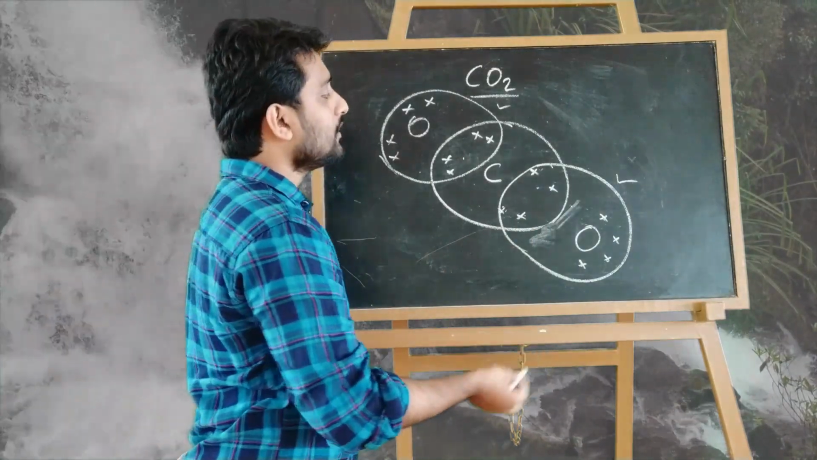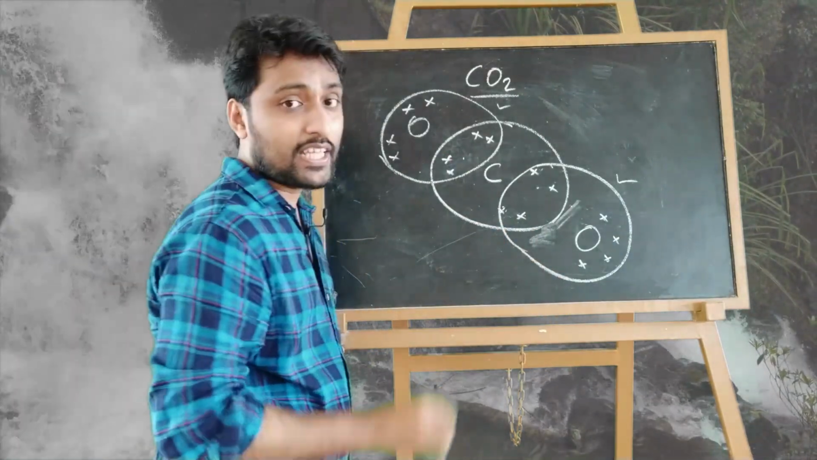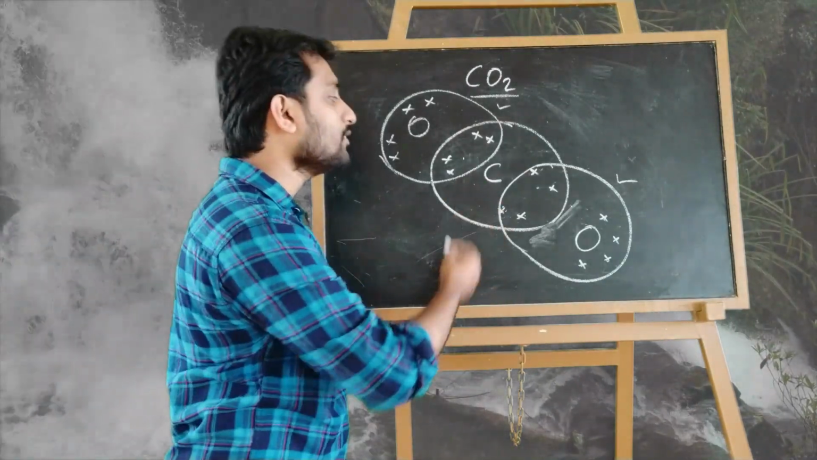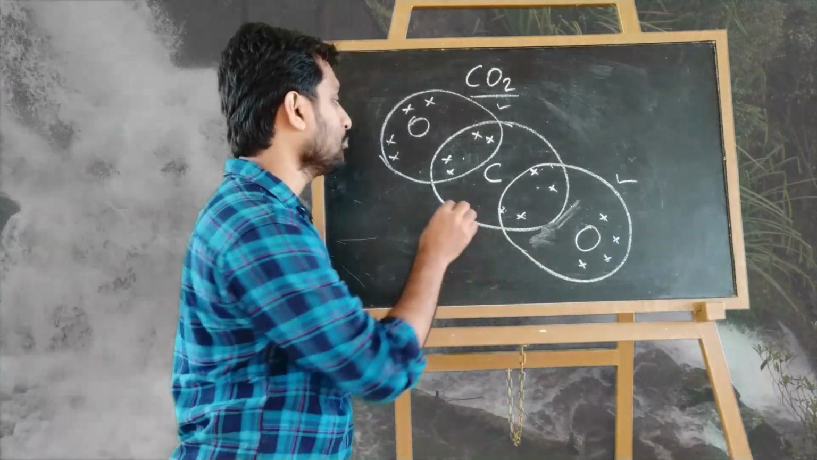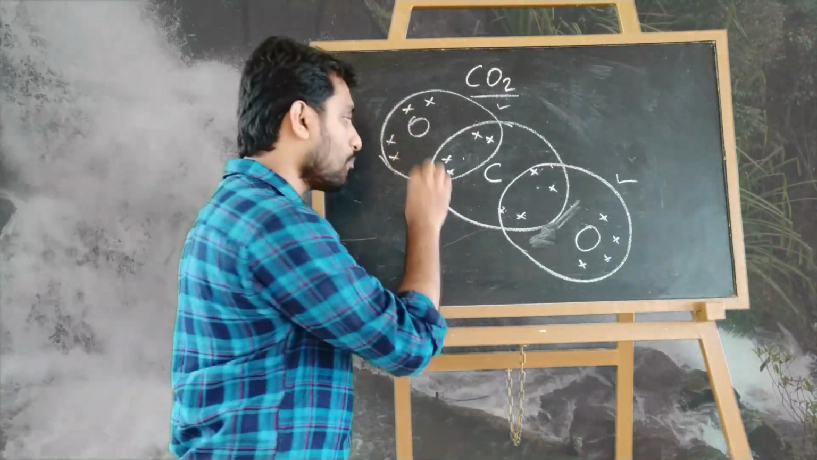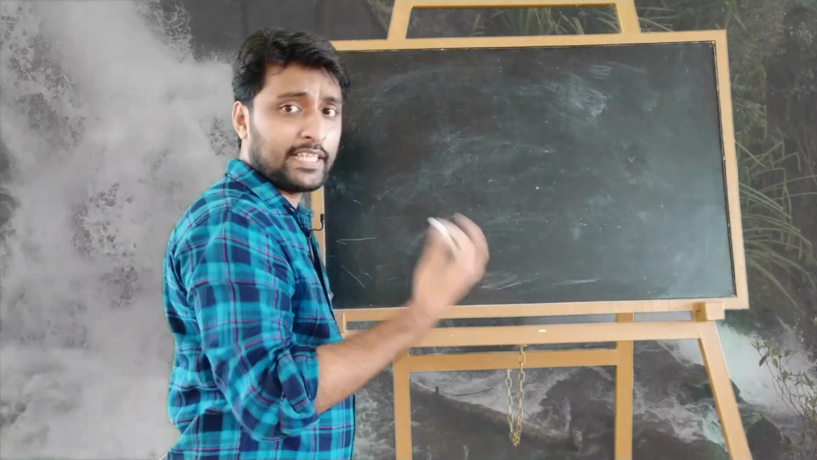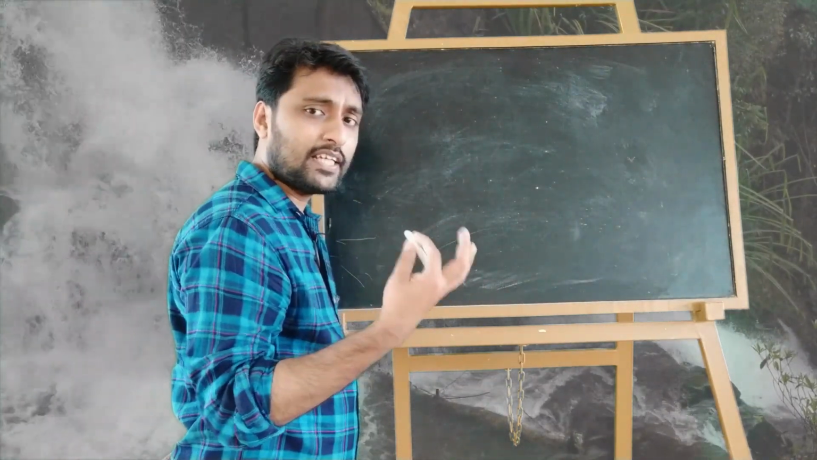So listen, that's why all 3 atoms become stable due to sharing of electrons between them. This is known as a carbon dioxide molecule, this bond is known as a covalent bond, and this compound is known as a covalent compound. Clear? Next we can consider methane gas. How is methane gas forming?